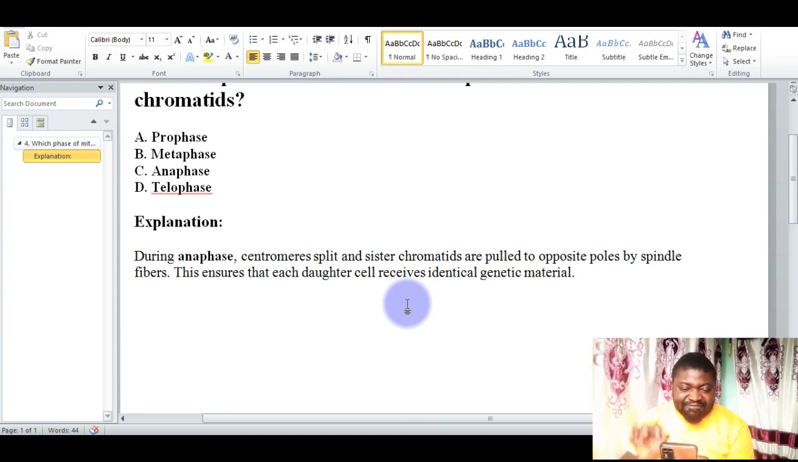This is why anaphase is the correct step for which phase of mitosis involves separation of the chromatids. When the chromatids are separated, they are pulled to the opposite poles. Each pole receives one of the daughter chromatids. That is why option C, anaphase, is correct. Let's look at the next question.